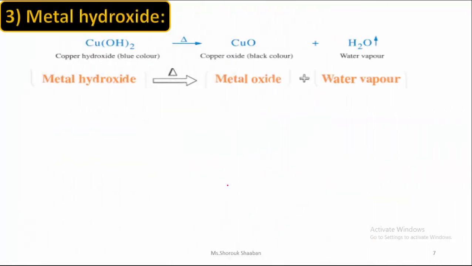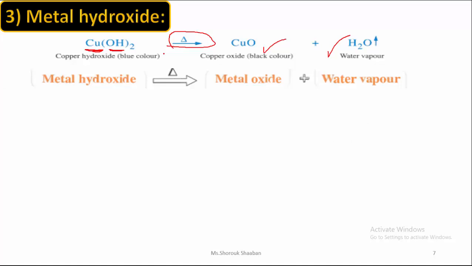Number 3, metal hydroxide. Again, metal here is copper, Cu, and this is the hydroxide group. So I have here metal hydroxide. What will happen if I apply heat for this metal hydroxide? The rule tells me that I will get metal oxide and water. It will give me metal oxide and water.